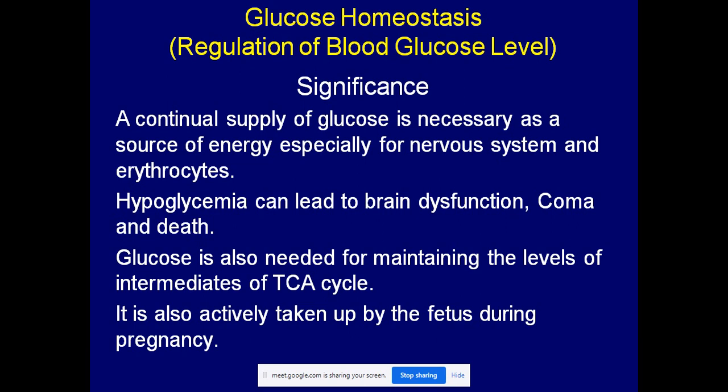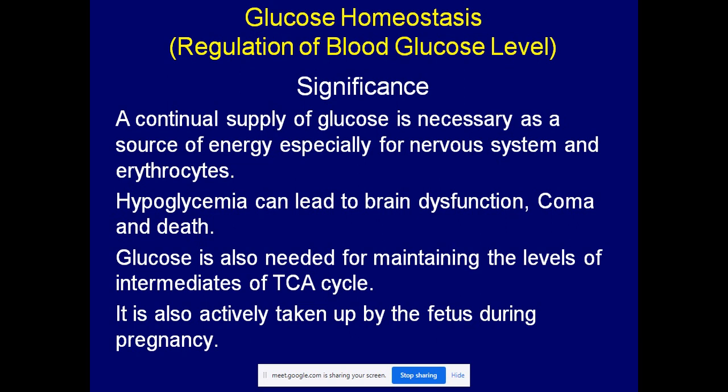Hypoglycemia can lead to brain dysfunction. Hypoglycemia means a decrease in blood glucose concentration. Decrease in blood glucose concentration is called hypoglycemia. Hypoglycemia can lead to brain dysfunction, and can also lead to coma and death. So there should be a continuous supply of glucose to the brain.